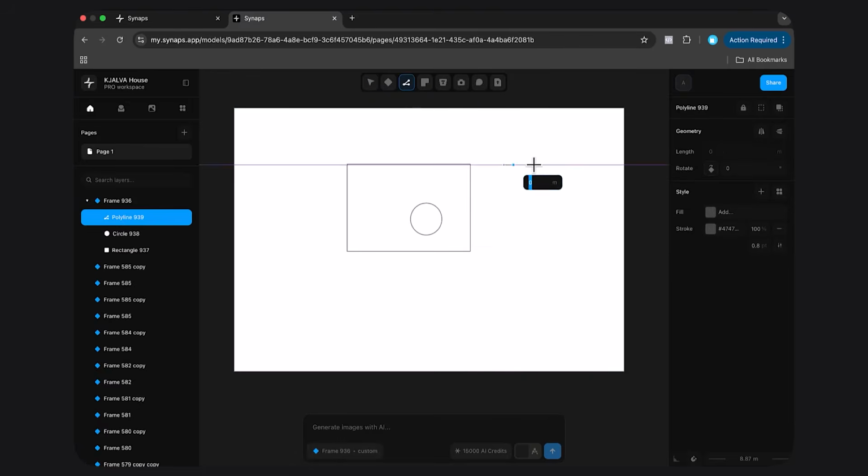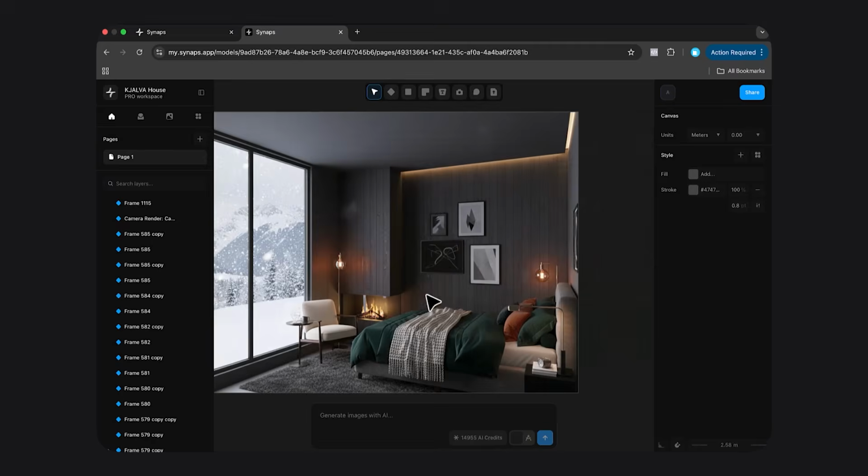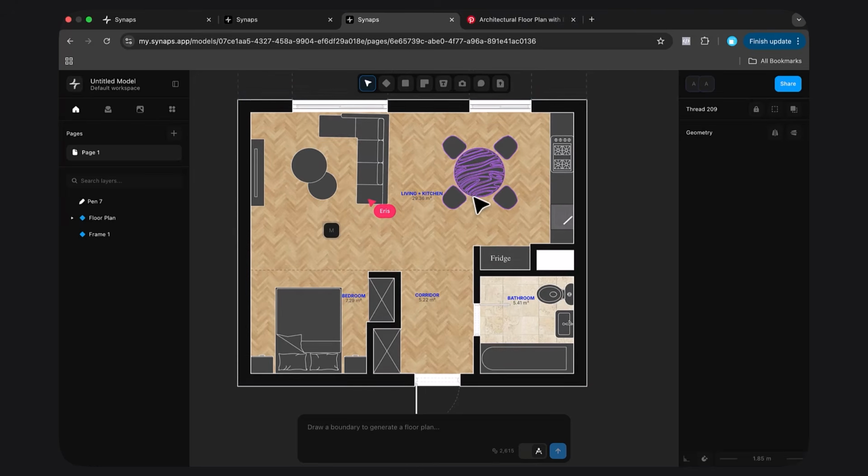And this is where everything in Synaps happens continuously on one canvas. You sketch, you generate, you render, you annotate, and collaborate everything in real time and on the web without having to use a heavy or high-end computer. And I think that changes a lot in terms of how decisions are made in architecture, because architects know that speed at the concept stage is everything, and the feedback loops that you get during the concept stage, the more feedback loops, the better you get, the better design decisions get, and the better overall design output gets.